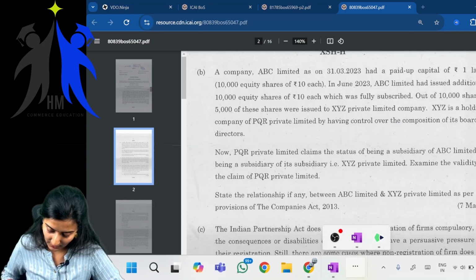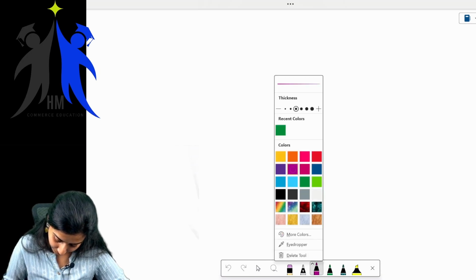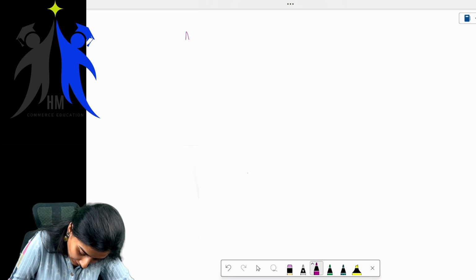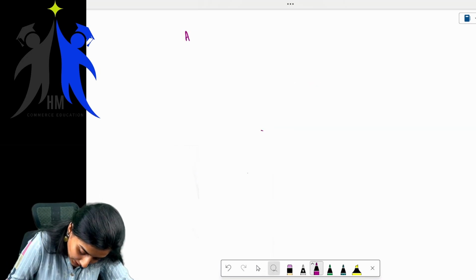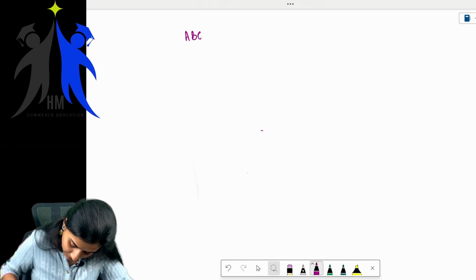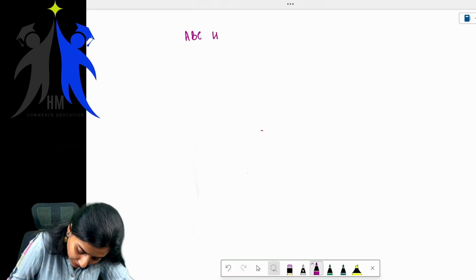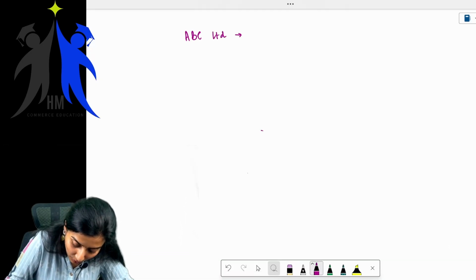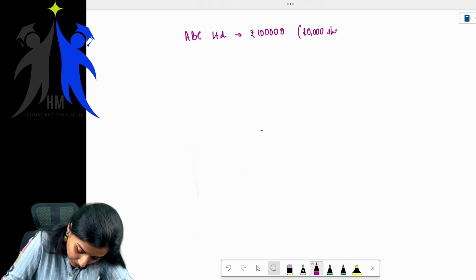So there is one company, ABC Limited, and its paid up share capital is 1 lakh, that is 10,000 shares of rupees 10 each.